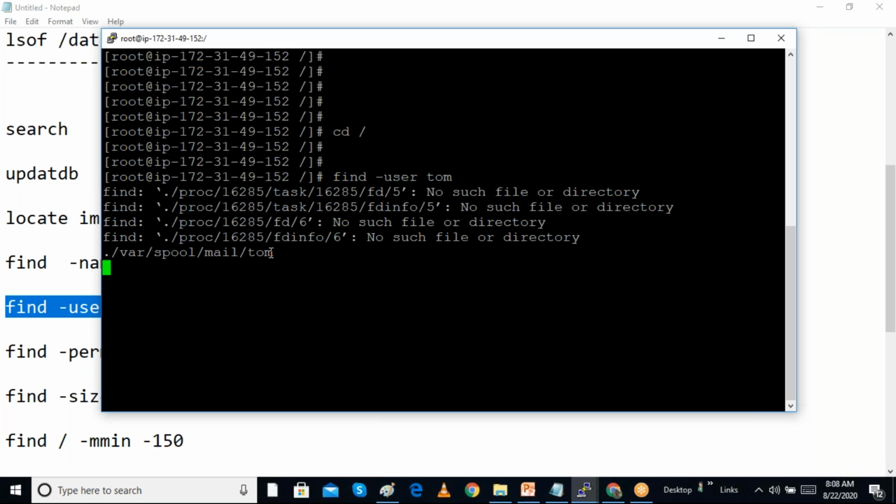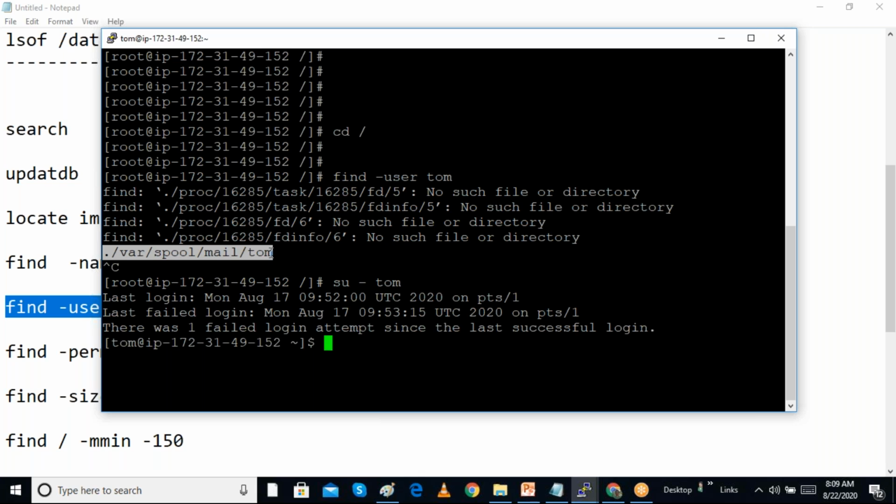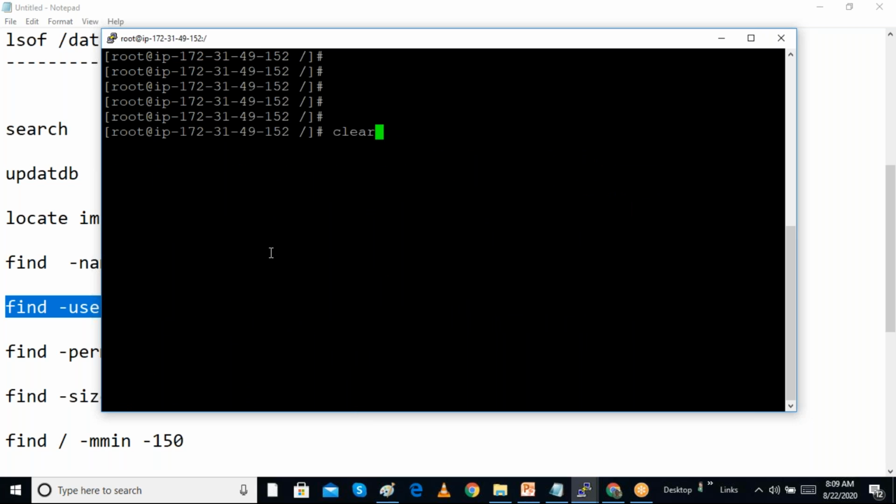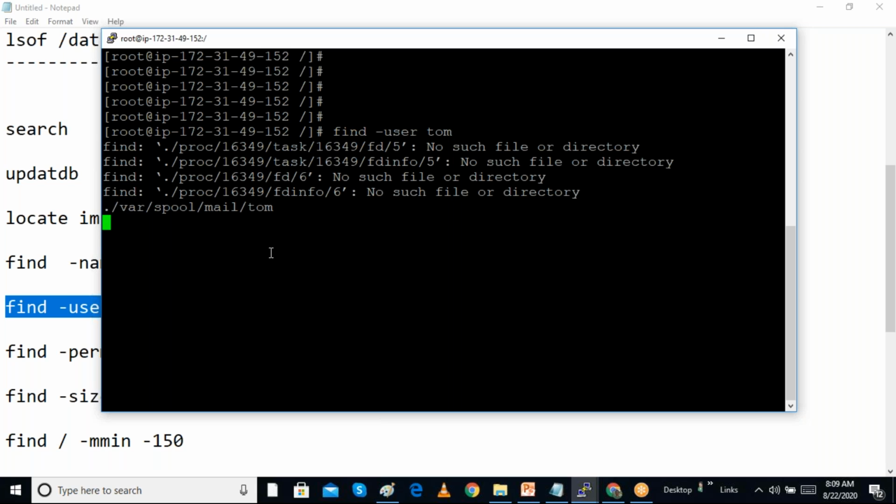Otherwise we can create and check it. I'm going to log in as the tom user. I'm creating some file, touch file111. Then I will exit, and now I want to search for this criteria. I want to search the file which is created by the tom user. It is searching in the complete directory.